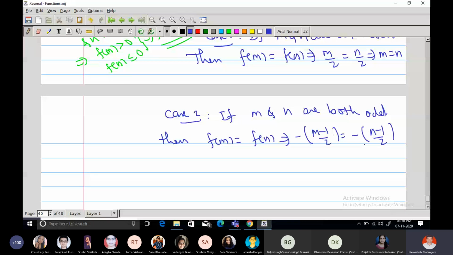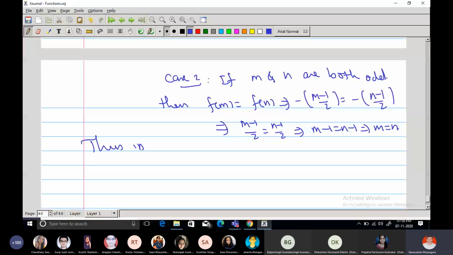Thus, what is the conclusion? In any case, f of m is equal to f of n implies m is equal to n, or m is not equal to n implies f of m is not equal to f of n, right?